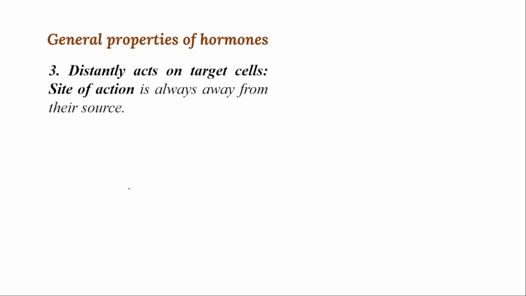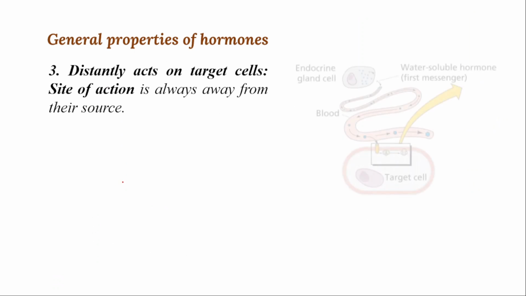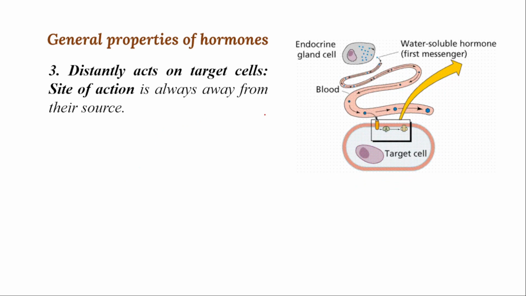The third property is that they act distantly on target cells. As I said earlier, all the hormones are secreted by endocrine glands. Endocrine glands are distantly present, and these chemicals are mainly released from the endocrine gland cells, pass through the bloodstream, and then reach the target cell, which has specific receptors here.